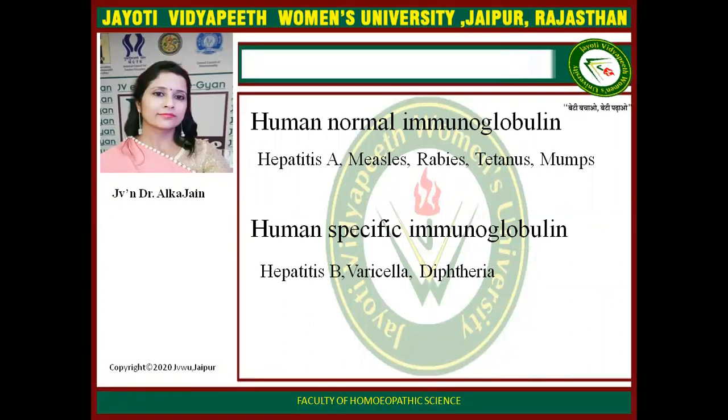Human normal immunoglobulins are given in hepatitis A, measles, rabies, tetanus, or mumps. And the human specific immunoglobulins are given in hepatitis B, varicella, or diphtheria.